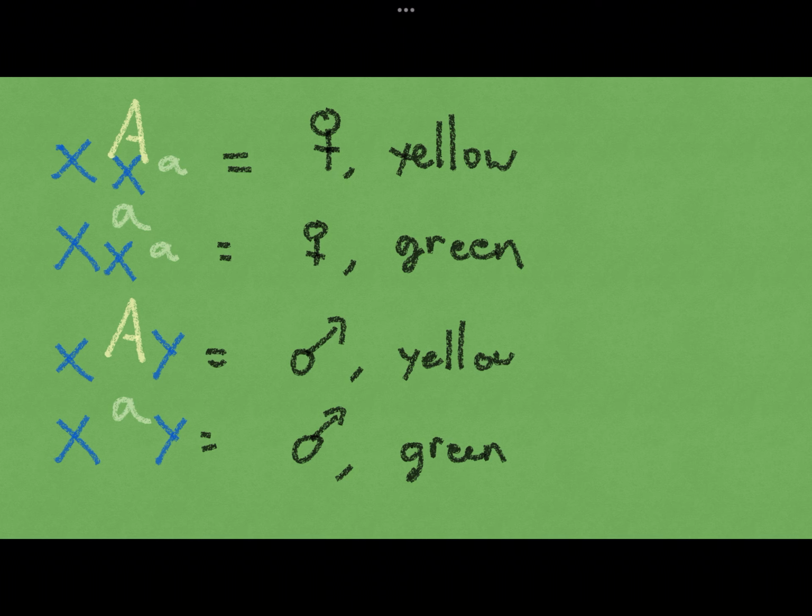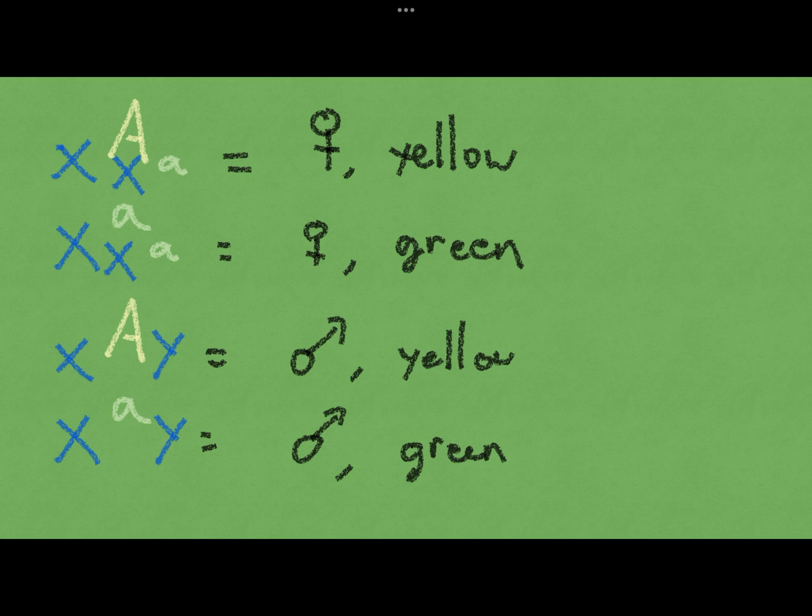For autosomal traits, there's only one trait that I'm interested in, especially for a monohybrid cross. But for sex-linked traits, even for a monohybrid cross, I have two phenotypes to keep track of. I need to know if the individual is male or female, and I need to know what color pea they produced, either yellow or green.